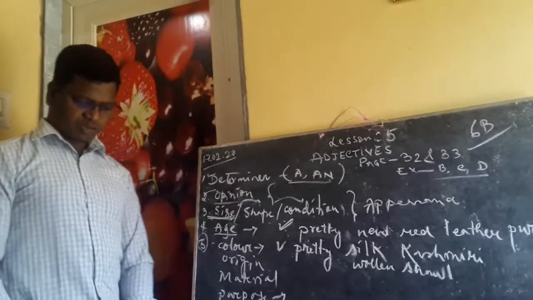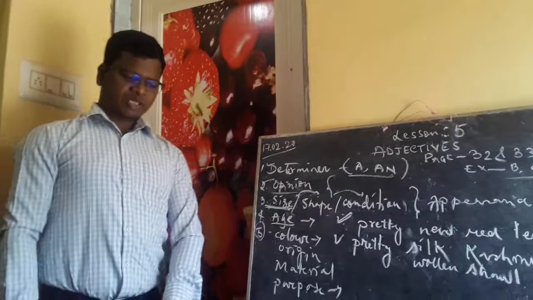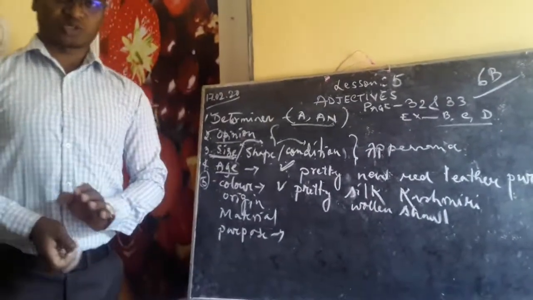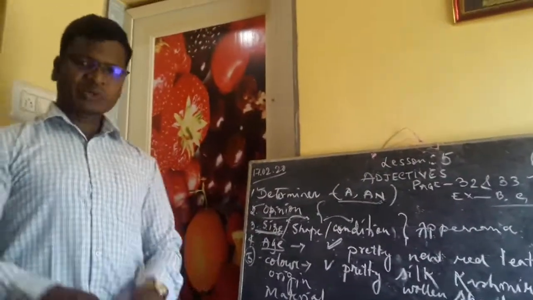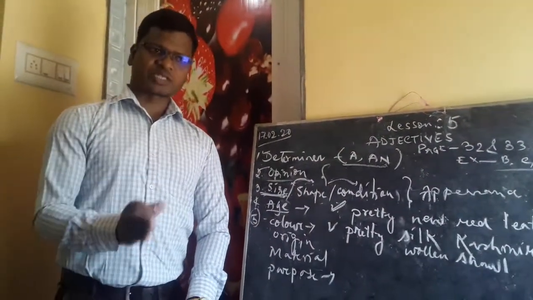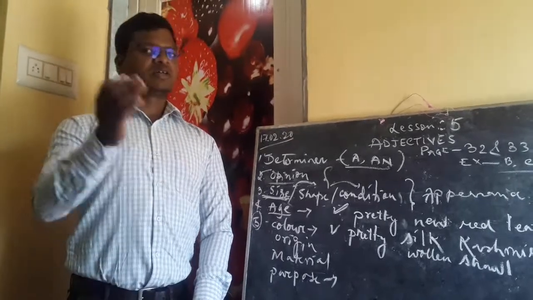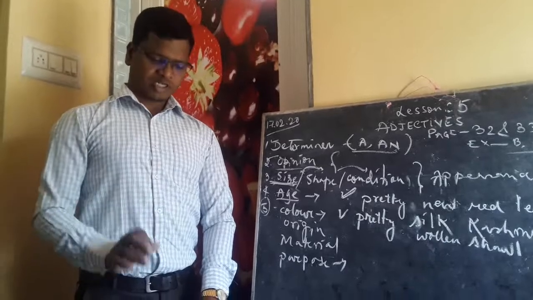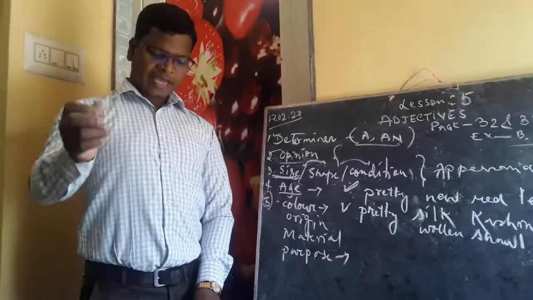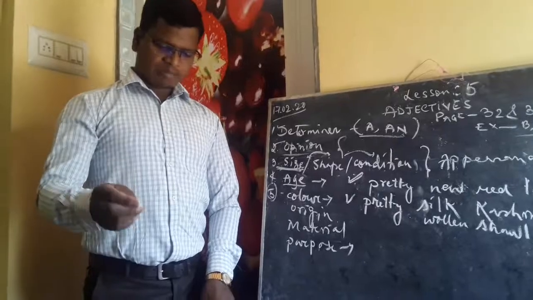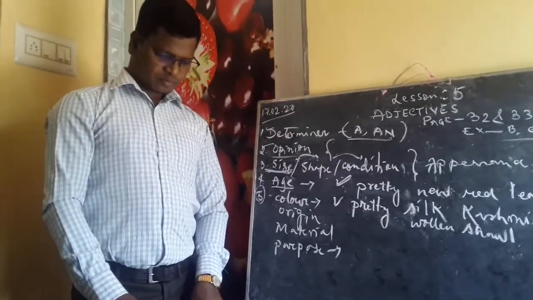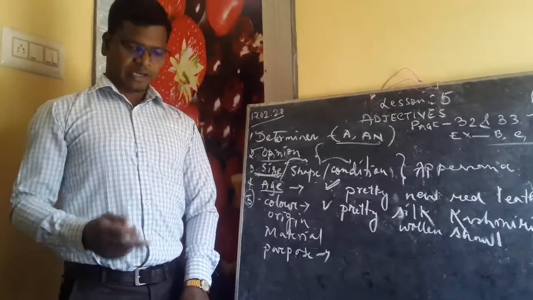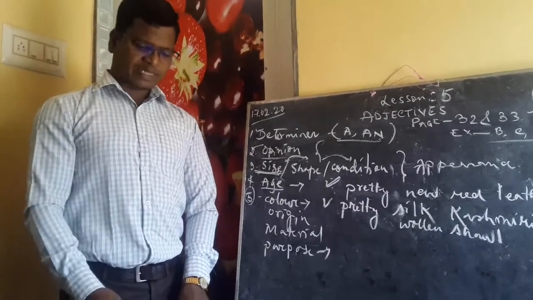Now we will move on to question number C. Fill in the blanks with the suitable words from the brackets. In the brackets we have the options, options are already there. So when you write in the copy, make sure that you write only the correct options along with the sentence. Please write the complete sentence with the correct options only. Like the first one, I took some sugar from the bowl. Ritu ate the whole banana. So this way, please continue.